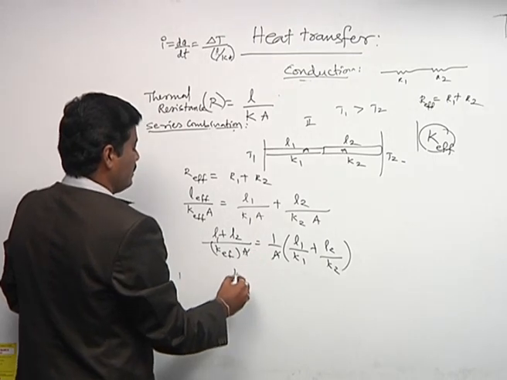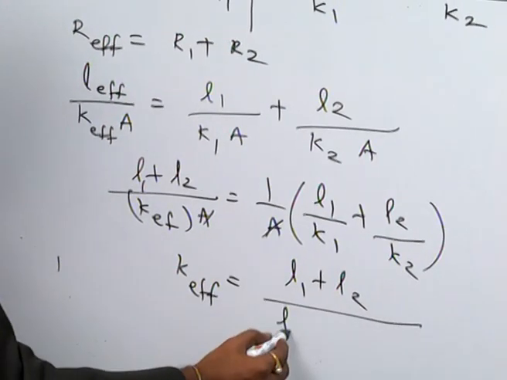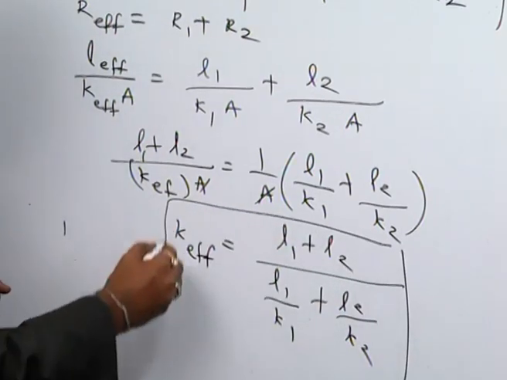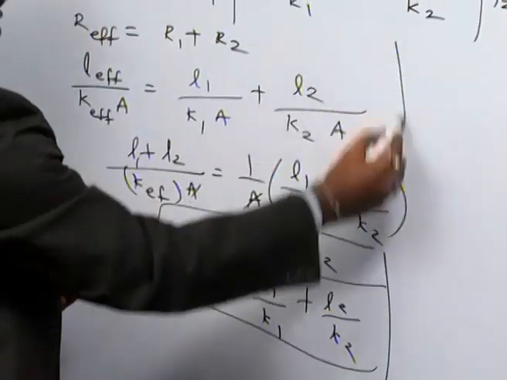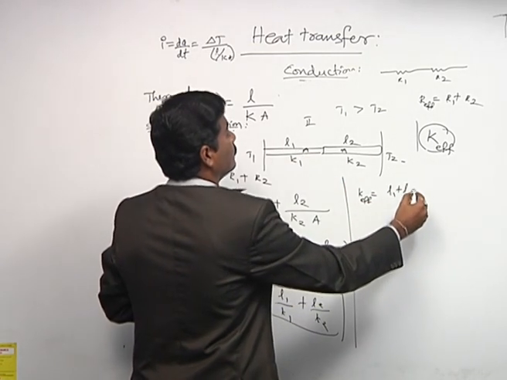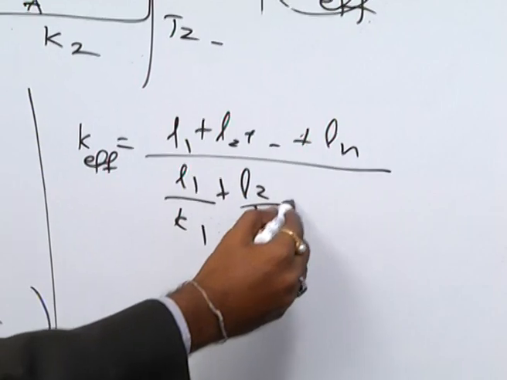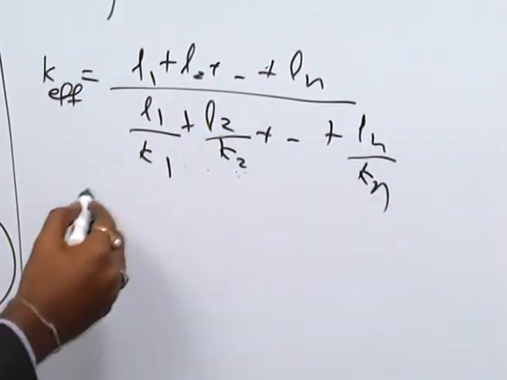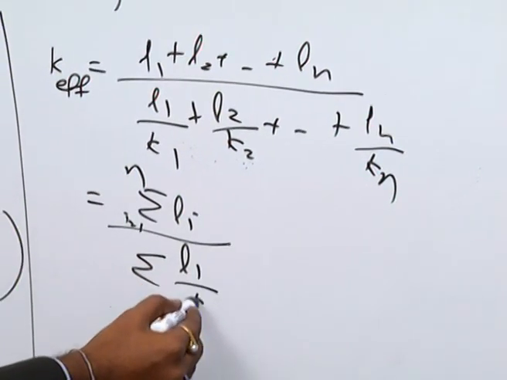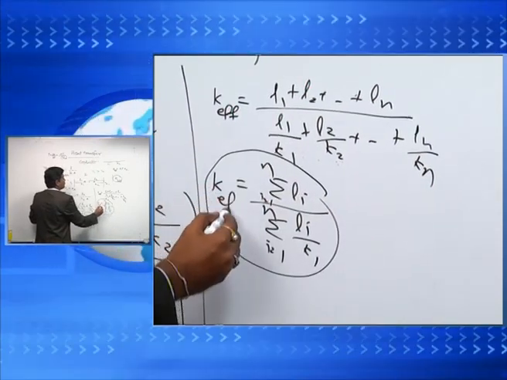So, A gets cancelled. So, K effective is equal to L1 plus L2 by L1 by K1 plus L2 by K2. Let n metal rods be connected. If you substitute the same formula here, K effective is L1 plus L2 and so on up to Ln by L1 by K1 plus L2 by K2 and so on up to Ln by Kn. So, this can be written as sigma Li, i equals 1 to n, by sigma Li by Ki, i equals 1 to n. This is about K effective in series combination.